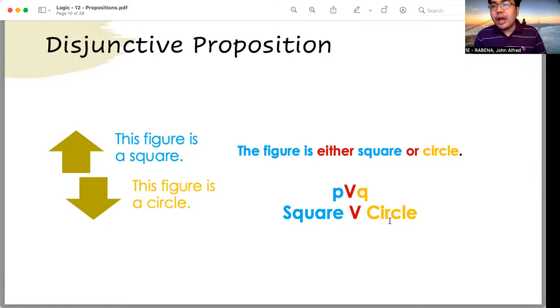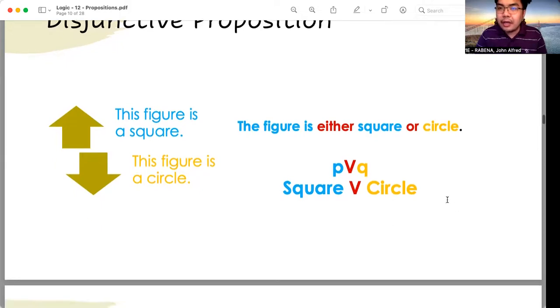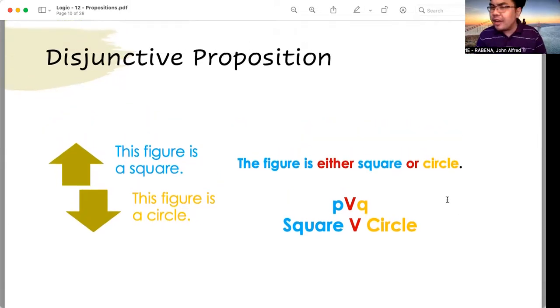Another example: I am either a student or a child in the family. You can think of any more examples, anything under the sun, to create a disjunctive proposition, for as long as you make use of the words either or.